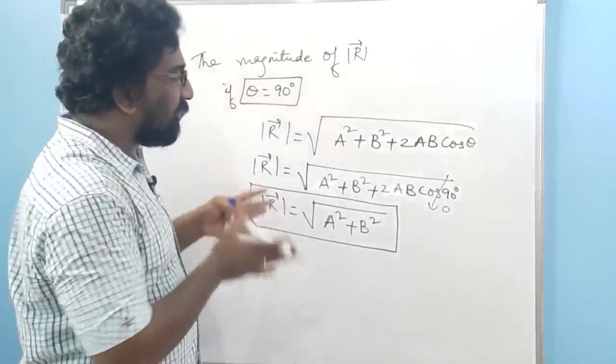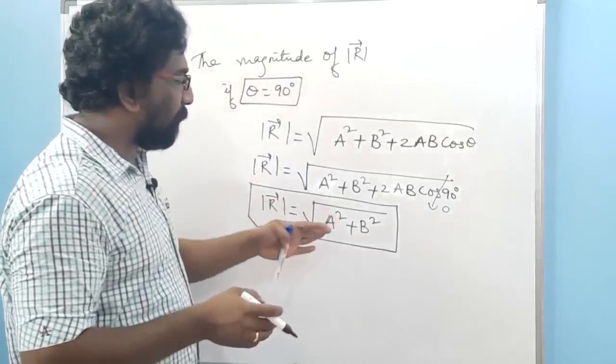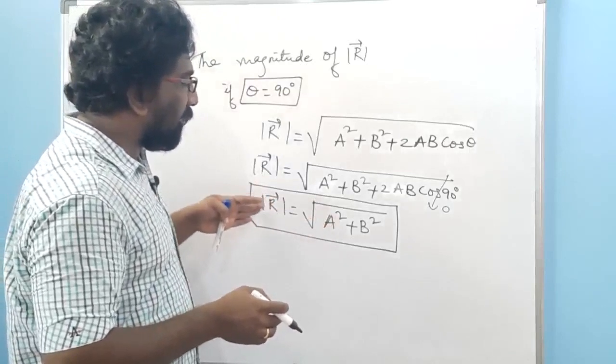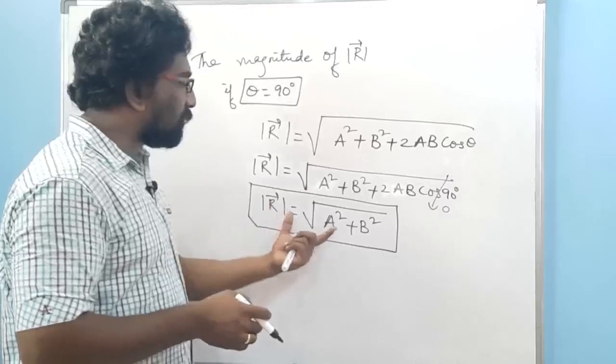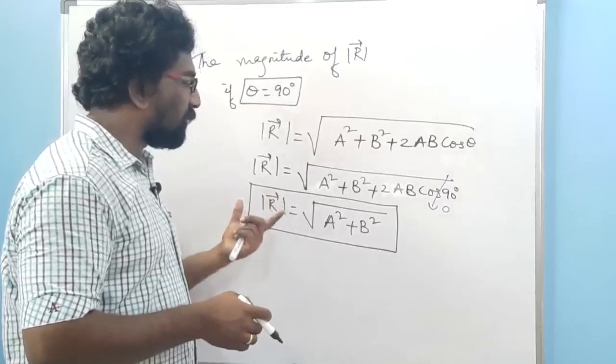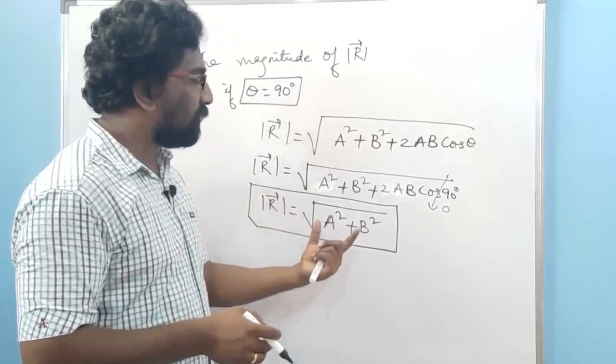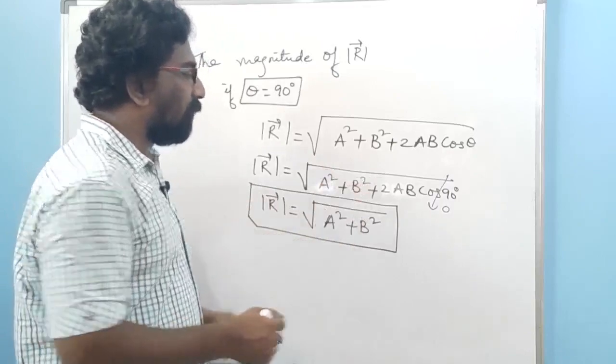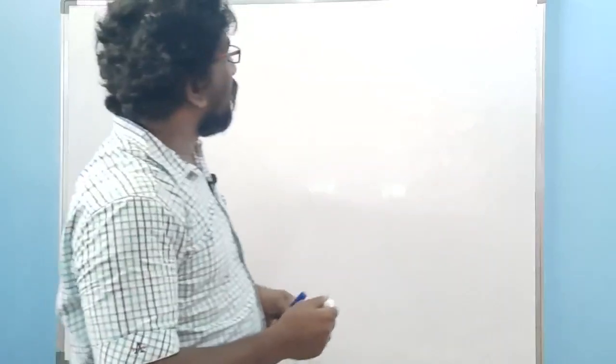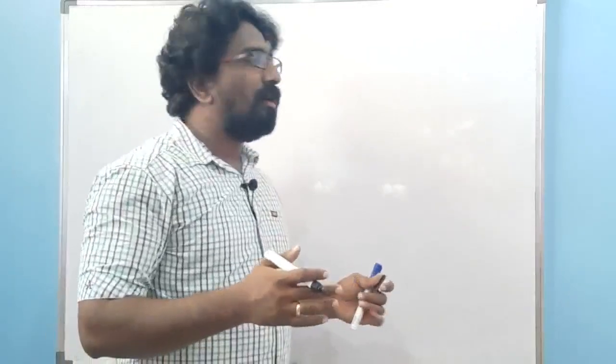This is the magnitude of the resultant of two vectors which are adjacent sides of the parallelogram.